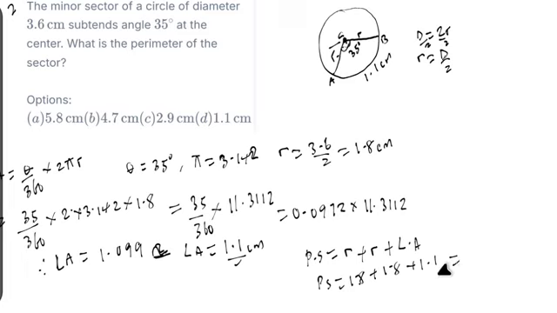Let's add this together: 1.8 plus 1.8 plus 1.1 gives us 4.7 centimeter. So the perimeter of this sector is 4.7 centimeter. Looking at the options, the answer is option B. Option B is the correct option to this question.